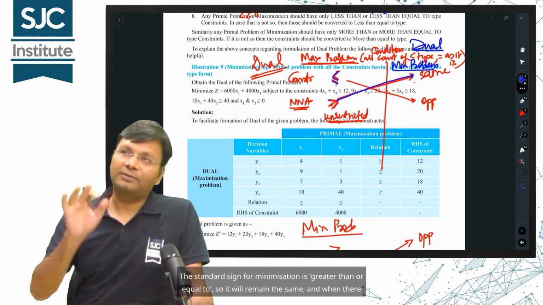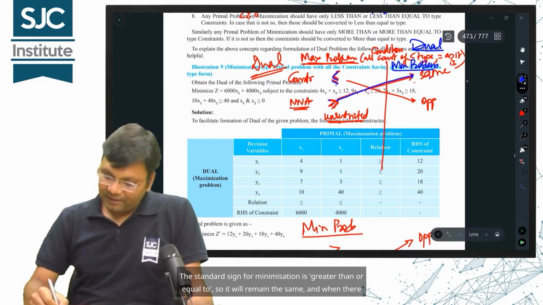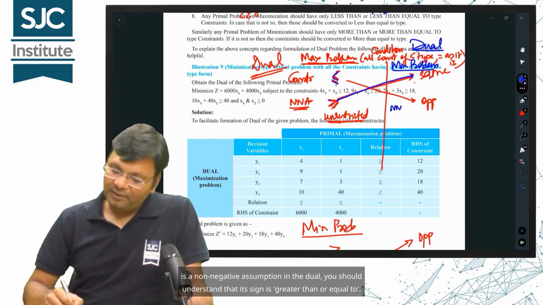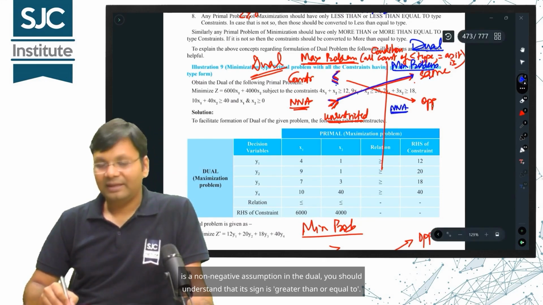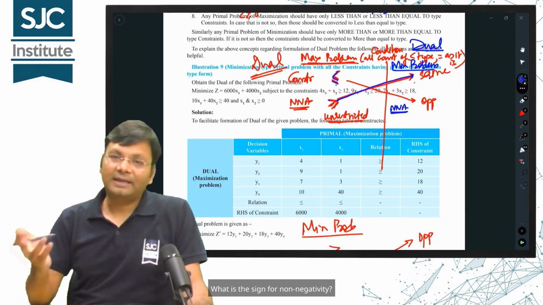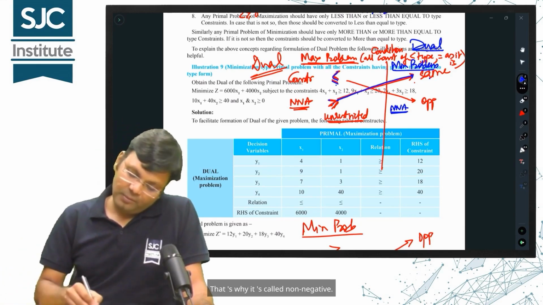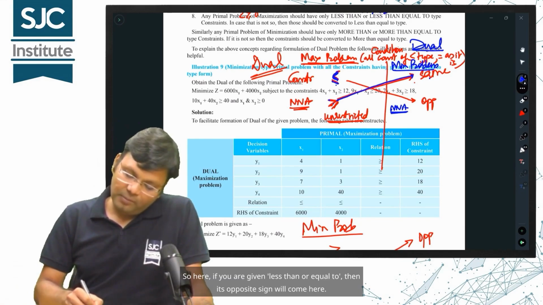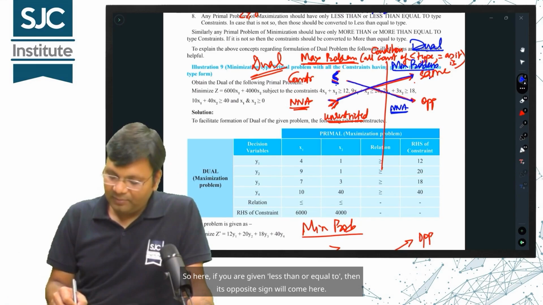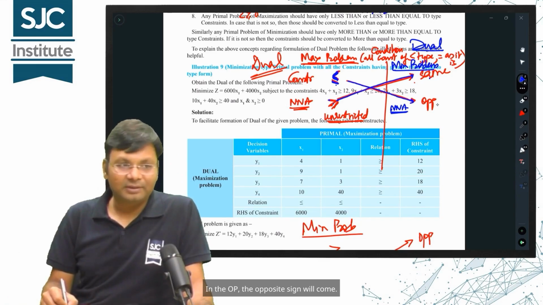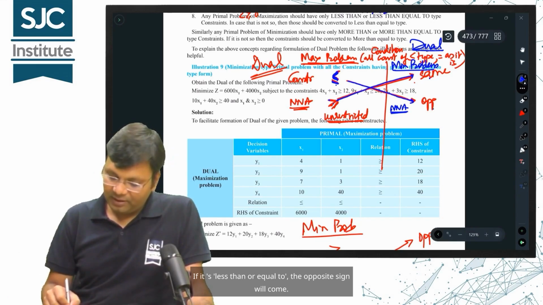The standard sign for minimization is greater than or equal to, so it will remain the same, and when there is a non-negative assumption in the dual, you should understand that its sign is greater than or equal to. What is the sign for non-negativity? It is greater than or equal to 0. That's why it's called non-negative. So here, if you are given less than or equal to, then its opposite sign will come here. In the OP, the opposite sign will come. If it's less than or equal to, the opposite sign will come.